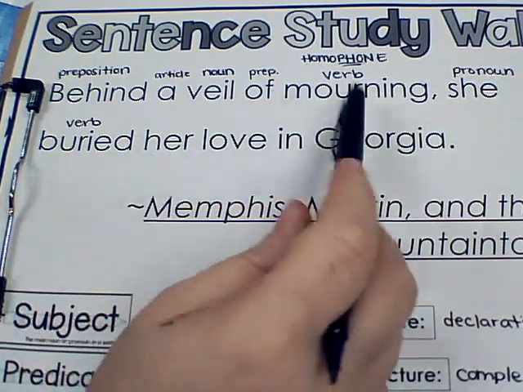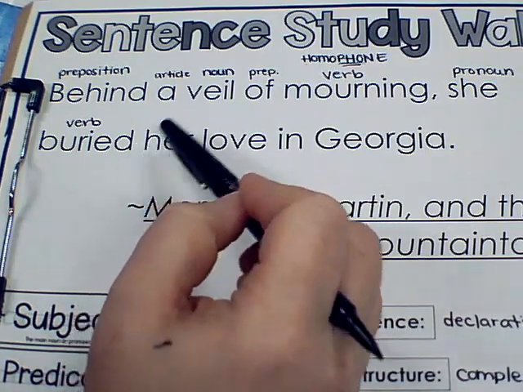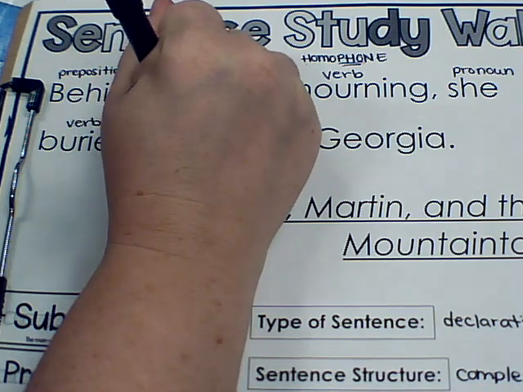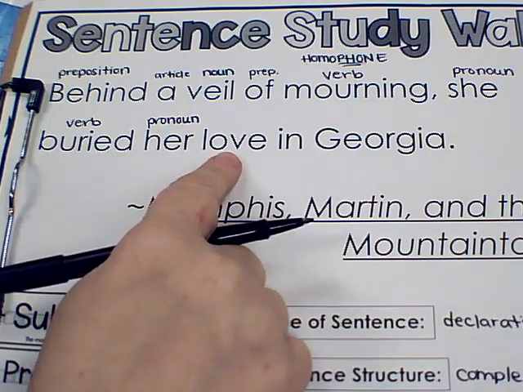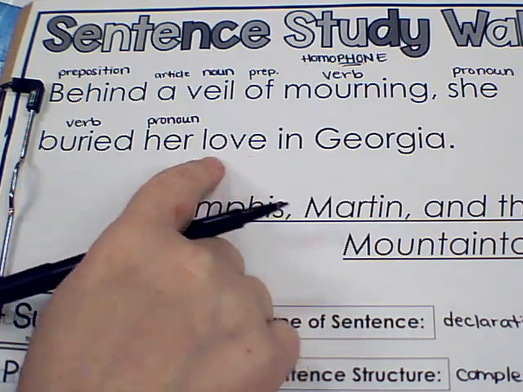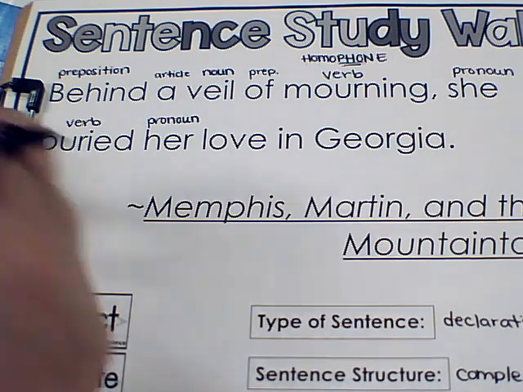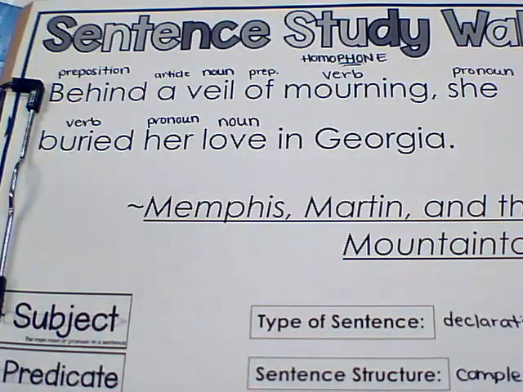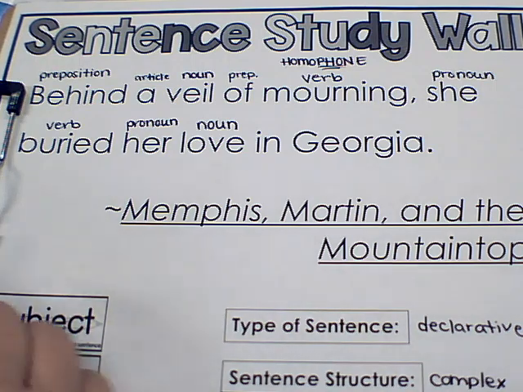And then her replaces her name. It didn't say Coretta. Behind a veil of mourning, Coretta Scott King buried Coretta Scott King's love. It is a pronoun. And then love, like we think of it as the feeling, but in this case, she didn't physically bury her feeling. She buried her husband, which they're referring to as her love. So I actually feel like in this case, this is definitely a noun, because they're talking about her burying her husband, which is Martin Luther King Jr.